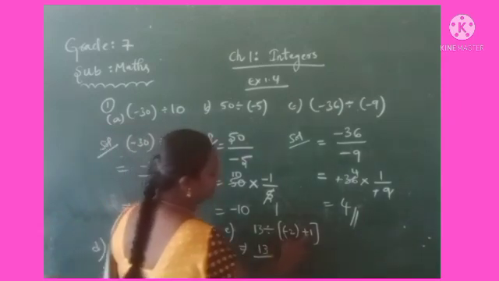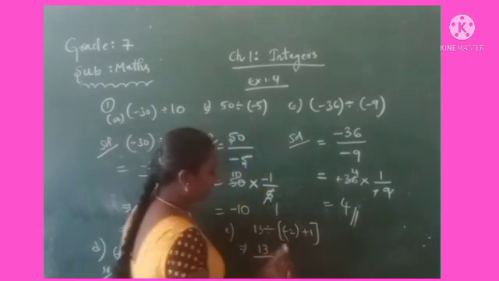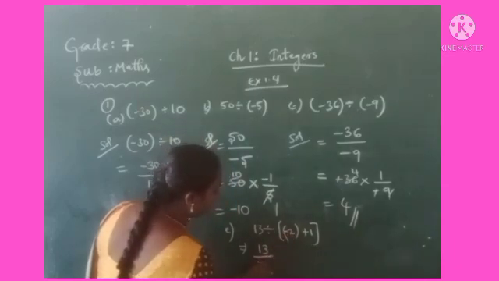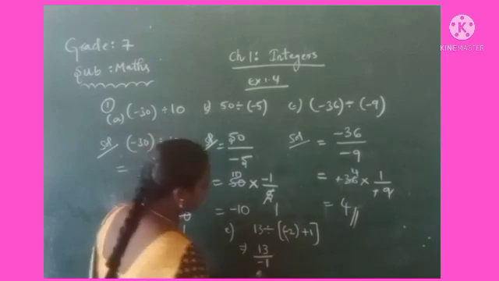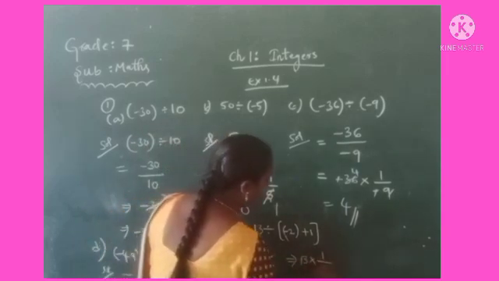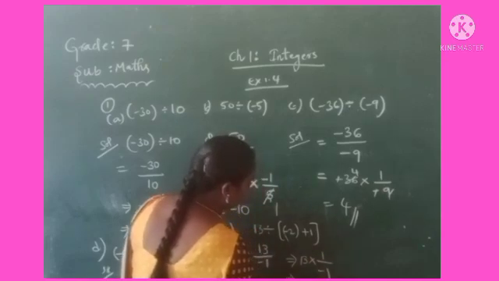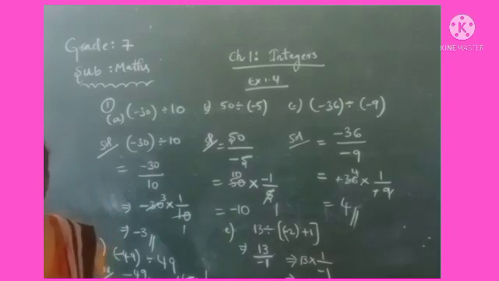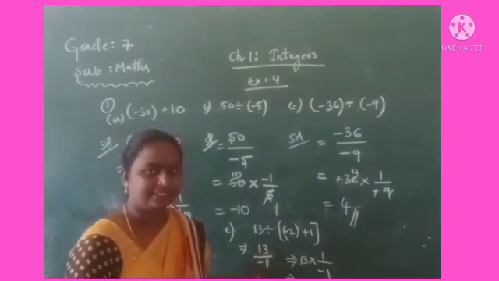So minus 2, that means 2 minus 1. Here the number is big, but it has a negative sign and we have to keep the minus. Then it is equal to 13 into 1 by minus 1. That is minus 13. Okay, so if you wish you can solve it directly here also.